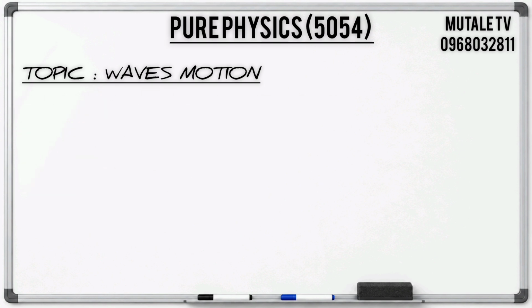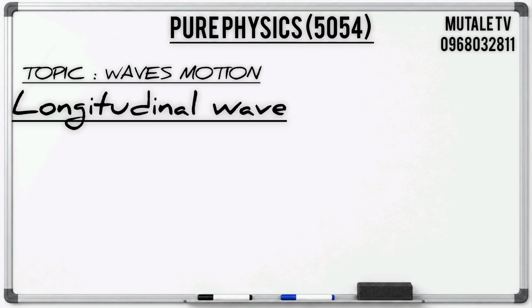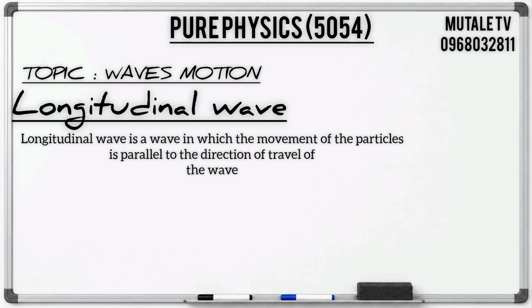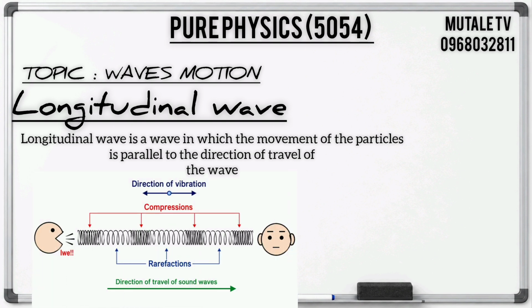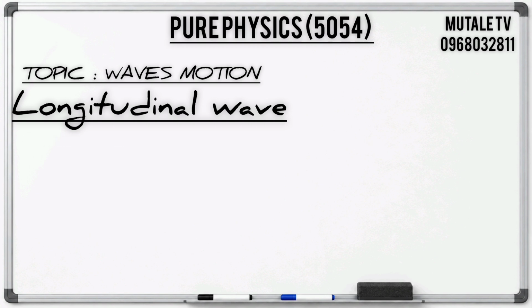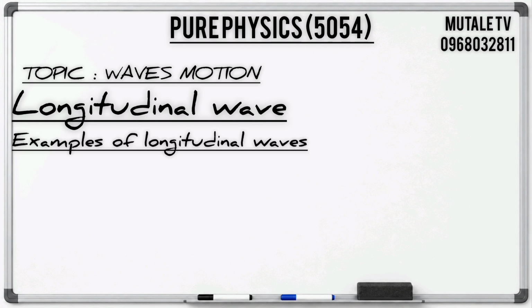Now we move on to the longitudinal waves. The longitudinal wave, by definition, is simply a wave in which movement of particles is parallel to the direction of travel of the wave. Compression simply means the area in a wave where the particles are closely together, and rarefaction is simply a region on the wave where particles are far apart.